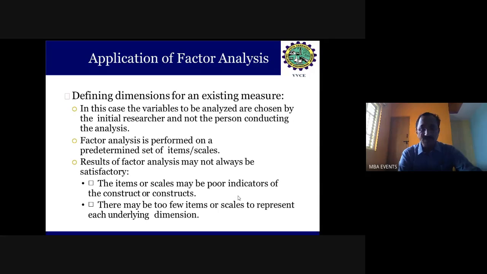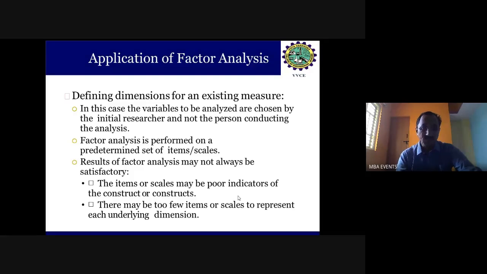Also, results of factor analysis may not always be satisfactory. It's because from researcher to researcher, the curiosity varies, and their views of objectives also vary. The level of satisfaction with respect to the output they are getting also varies, depending upon the number and type of indicators or items they develop in their study.